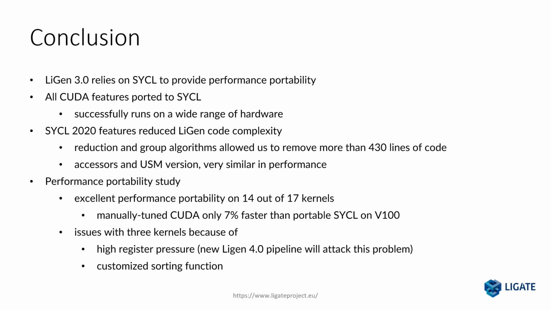We got excellent performance portability on 14 out of 17 kernels, with manually tuned CUDA only 7% faster than portable SYCL on an NVIDIA V100. However, we got issues with 3 kernels because of high register pressure, and the new ligand 4.0 pipeline will attack this problem, and customized sorting algorithms.